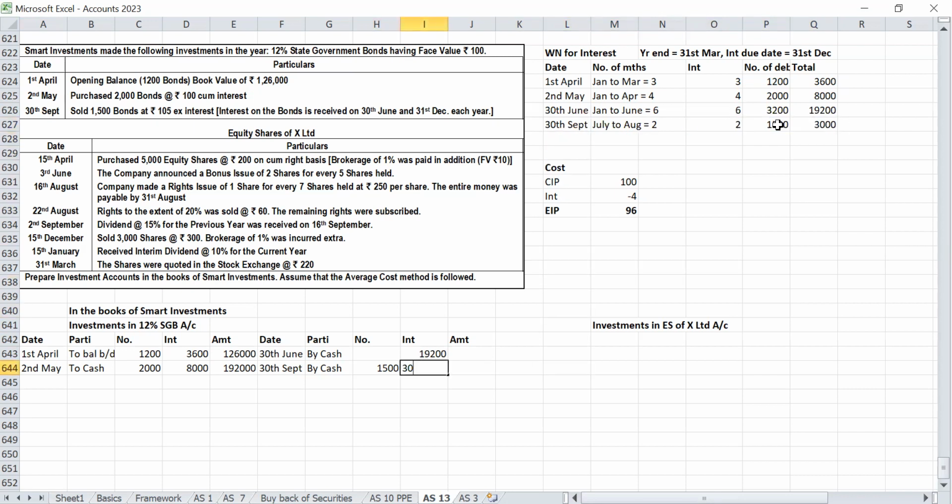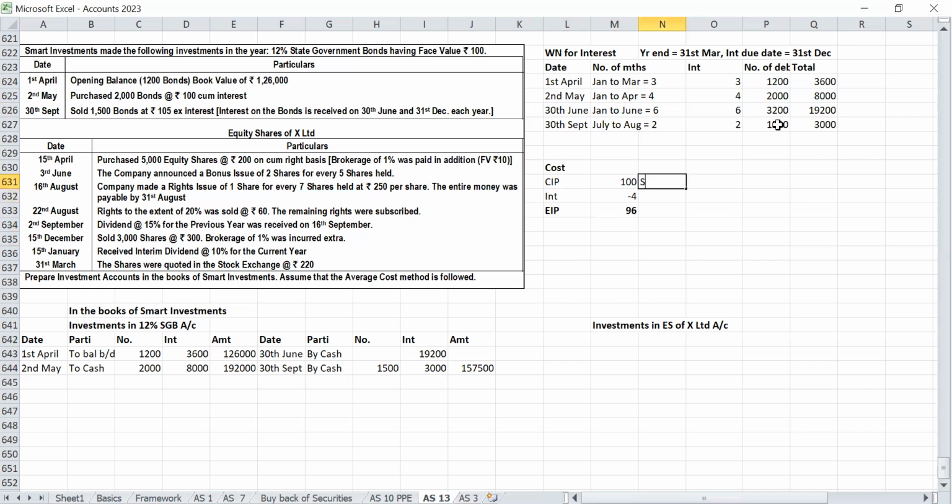So interest 3,000 we will receive, correct? Then cum interest or ex interest? 105 is ex interest. No brokerage, so straight away we can multiply. This is the sale value.